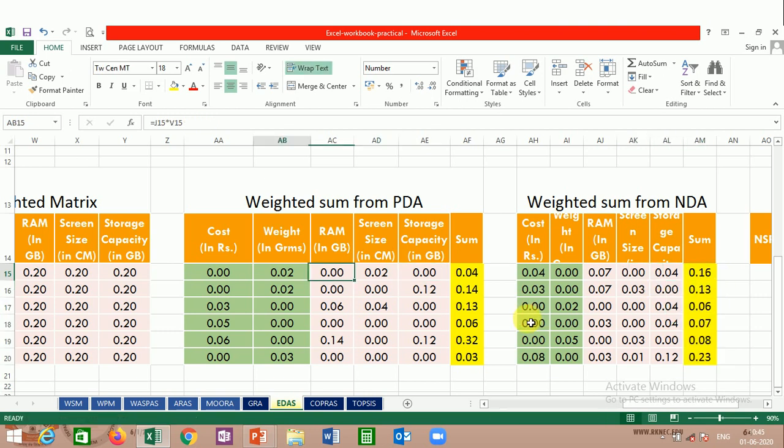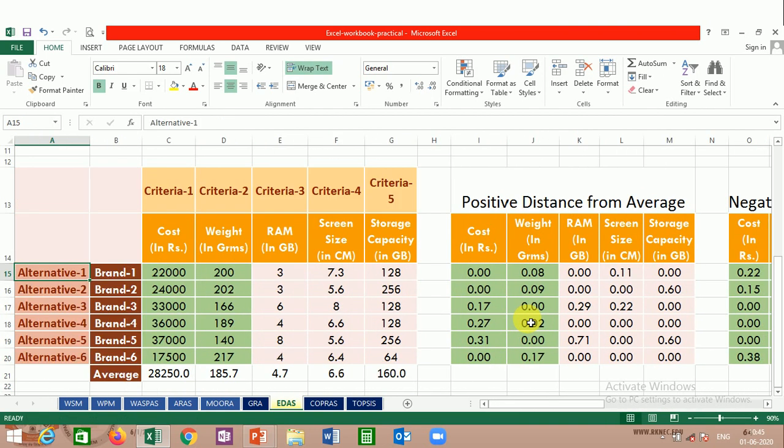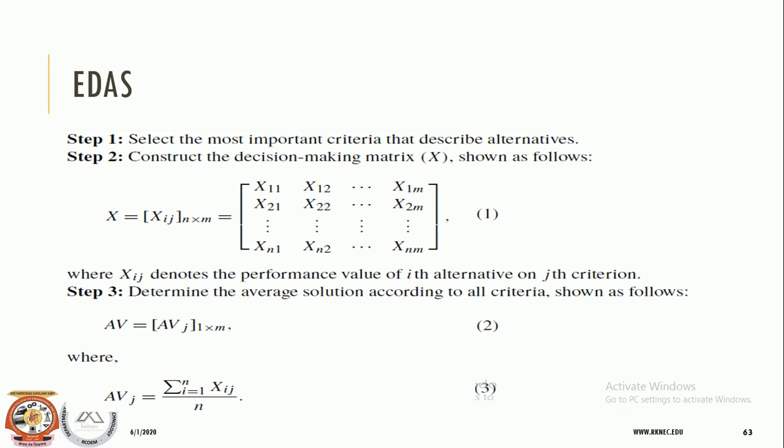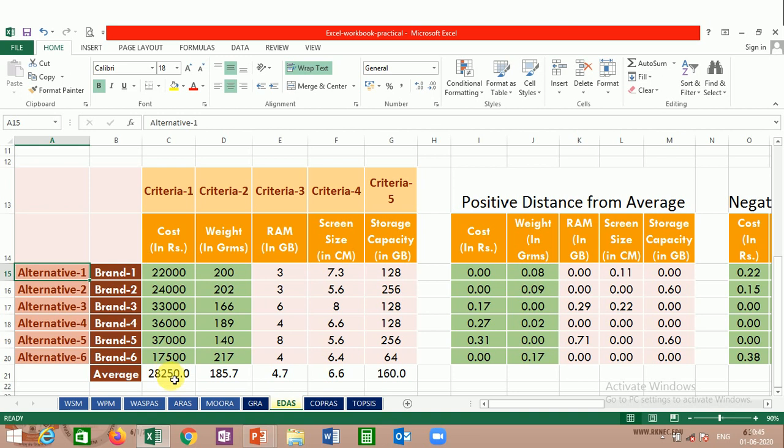So let us make a quick recap. A lot of calculation has been done. So this was our original decision matrix. What we have done in the first step of the algorithm suggests that we should get the average solution according to all criteria. So it means that the average value for all the criteria values should be calculated. So we have calculated this average for the 5 criteria and 5 averages are with us.